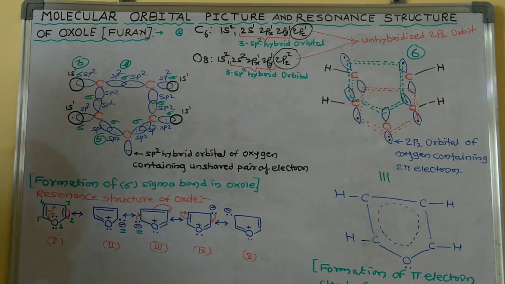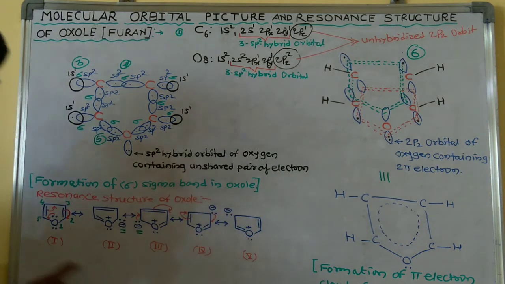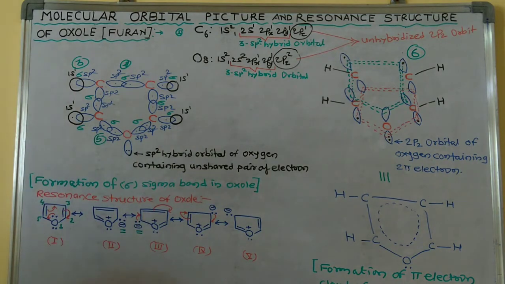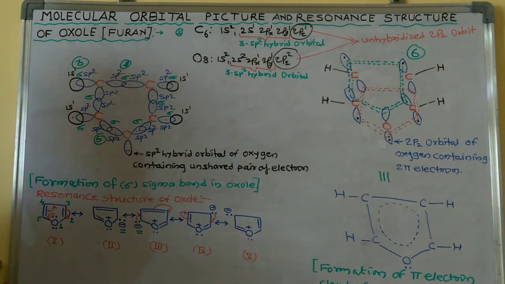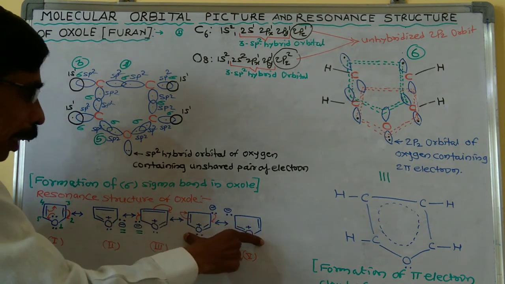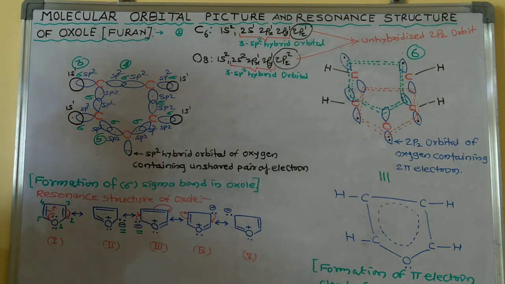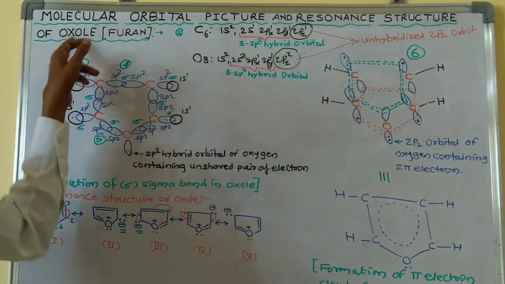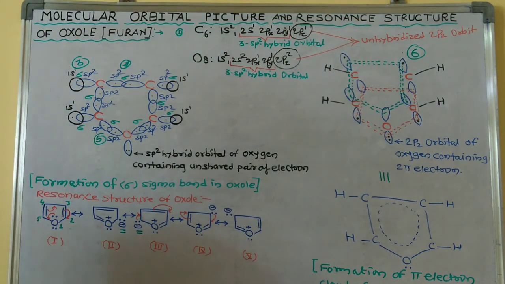So from this resonance structure, furan behaves as a diene as well as an aromatic compound due to its lower resonance energy than benzene. And the second point is that furan undergoes substitution reactions at the second and fifth positions rather than the third and fourth positions. So this is the resonance structure of furan, and this is the molecular orbital picture and resonance structure of furan. Complete. Okay, thank you.